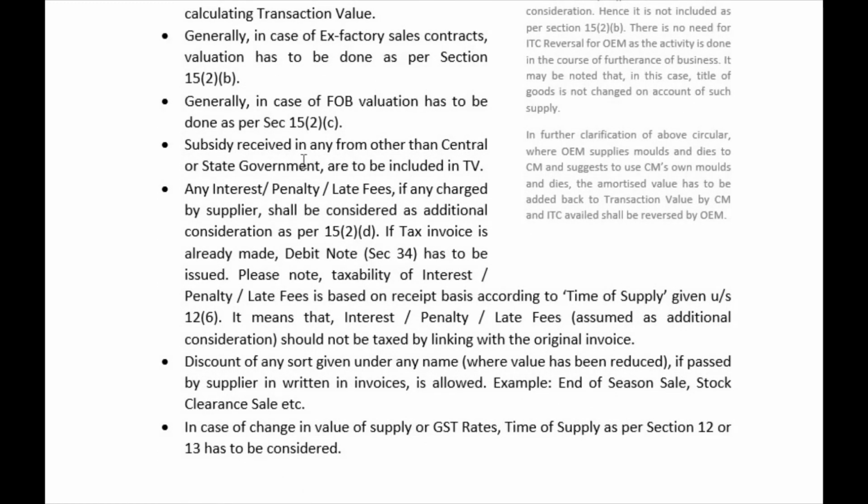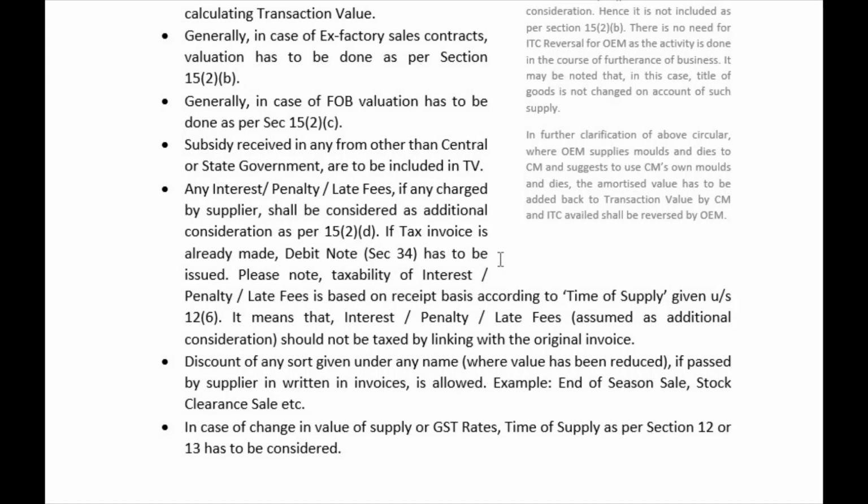Subsidy received in any form, other than from central or state government, is to be included in transaction value. Subsidy means any reduction in the price, right? Suppose here is the supplier, here is the recipient, and there is one third party over here. If the supplier is selling the goods to the recipient, the third party tells you do one thing, you just charge him 10 rupees less, I will pay you 10 rupees and you give this price at 10 rupees less.